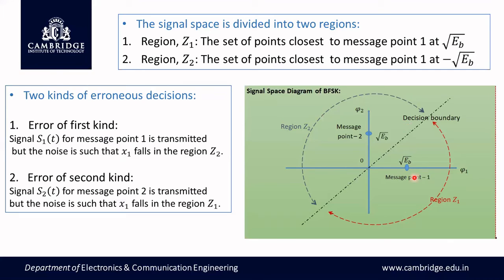It is supposed to fall in region Z1. When it falls in region Z2, we decide in favor of 0, but the actual transmitted symbol is 1. So the decision is erroneous. Likewise, we come across an error of the second kind. This is the opposite: 0 is sent, but the received signal component x2 falls in region Z1. So two errors are possible here due to noise.